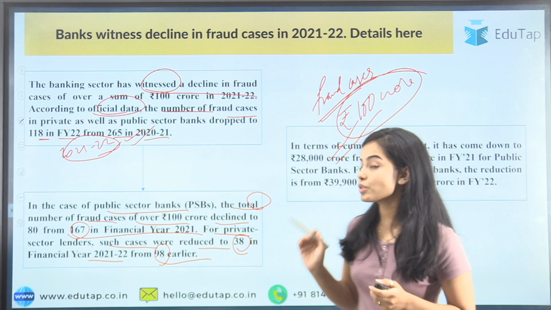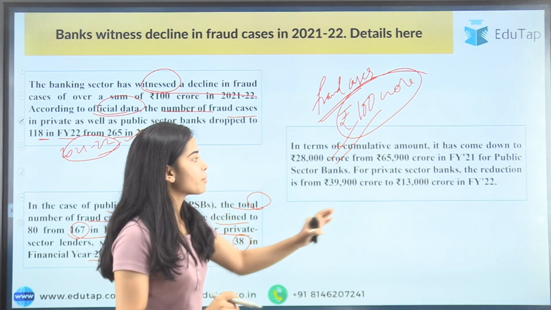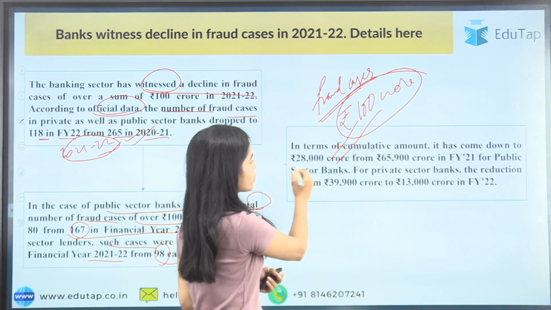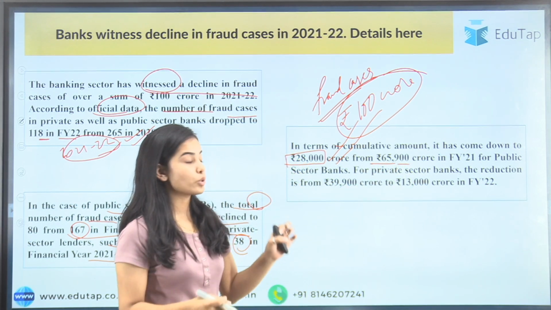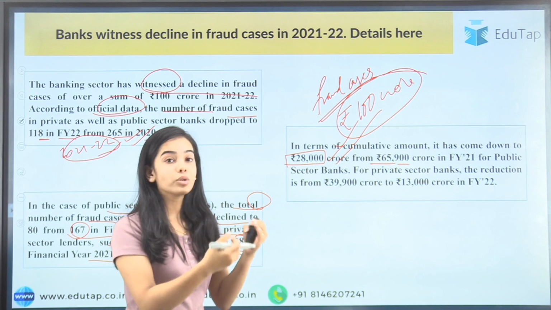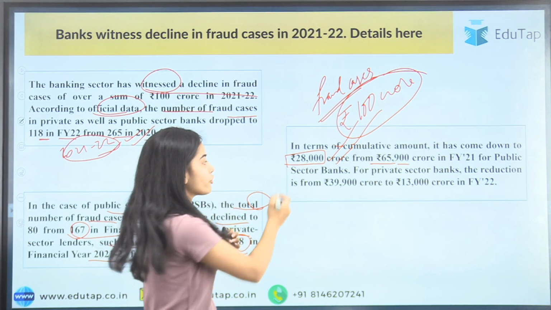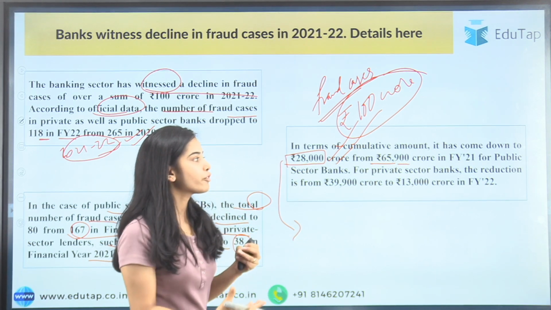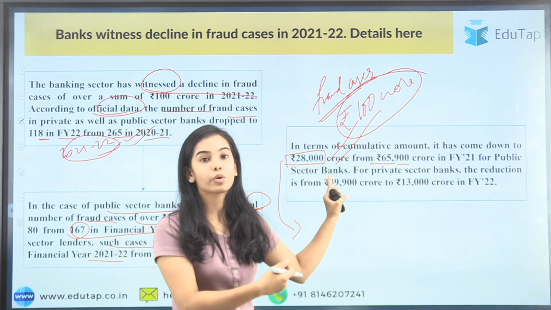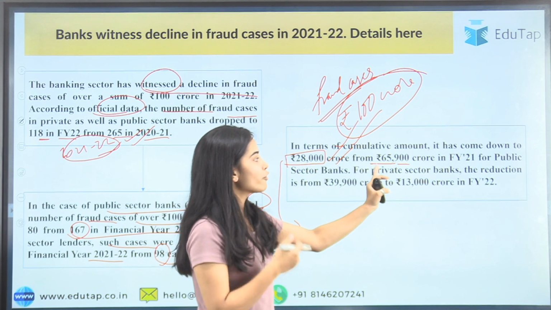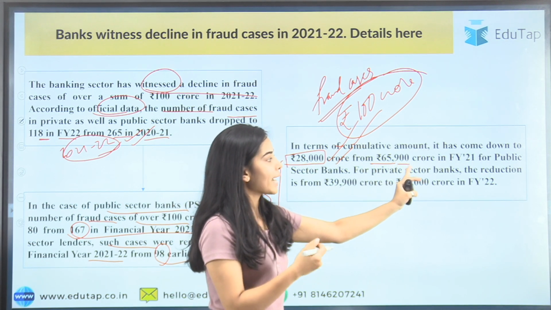So here, in terms of the cumulative amount, it came down to rupees 28,000 crore from rupees 65,900 crore. So now the money lost in the fraud cases, you can see it is quite less, that is rupees 28,000 crore than the prior data of rupees 65,900 crore.